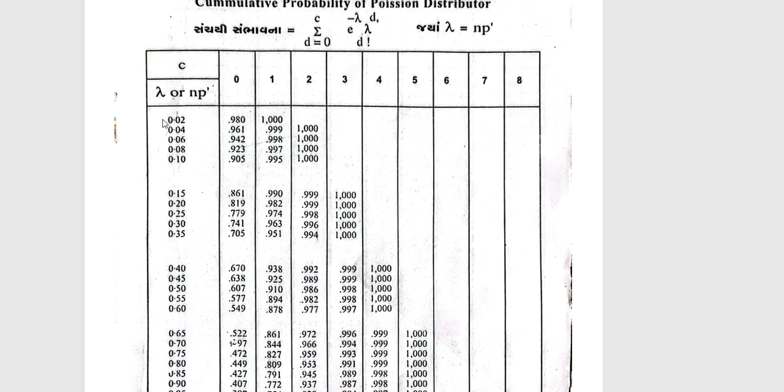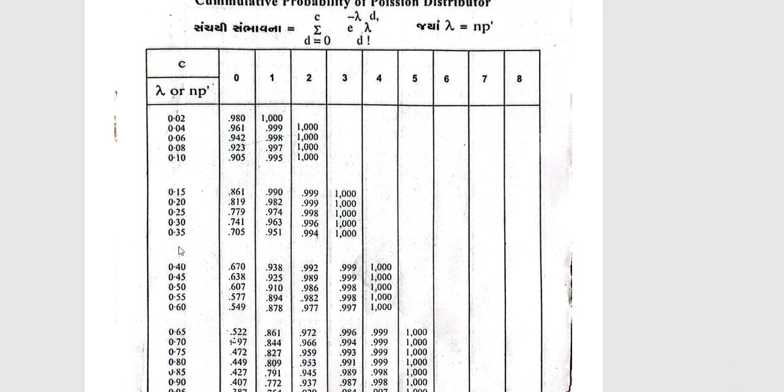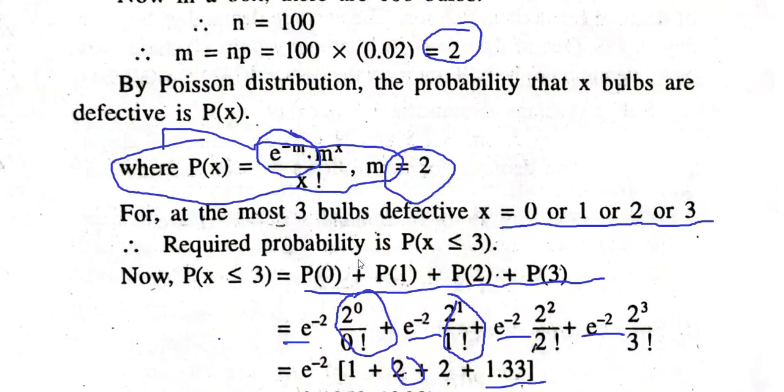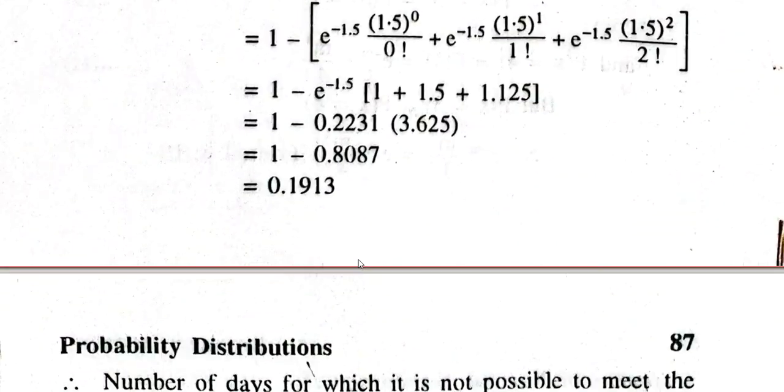So what you have to do is observe the first column of the table. You have to find the value 1.5 here, and you require the corresponding number. Against the value of 1.5, the number is 0.223. So we will use this number in this example.